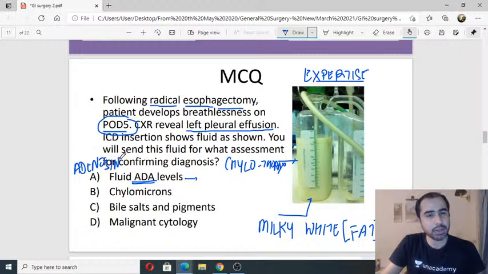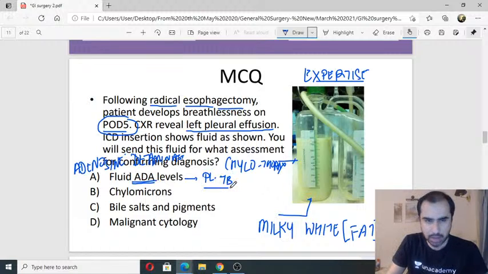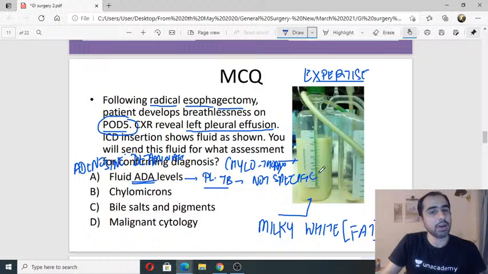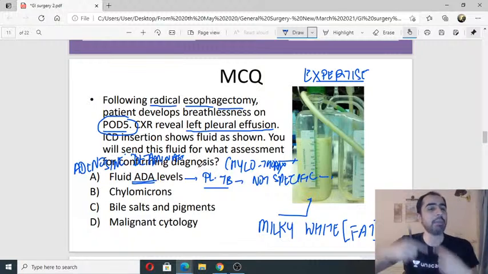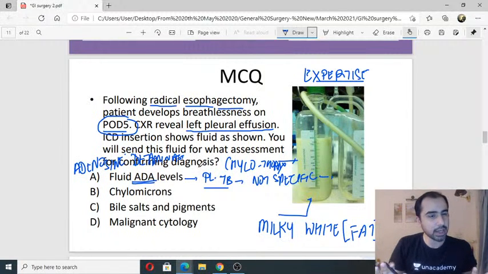I hope someone in pathology has covered these things for you. Or in medicine, this is not purely surgical. Excellent, absolutely right. This is a feature of pleural effusion due to tuberculosis. So tubercular pleural effusion, absolutely right. Mind you, this is not specific. If I want to confirm tubercular pleural effusion, what should I do to the pleural fluid? If the person's ADA came high, does that mean he has TB? Or should I do something else with the fluid?